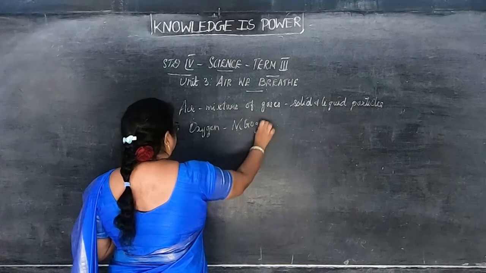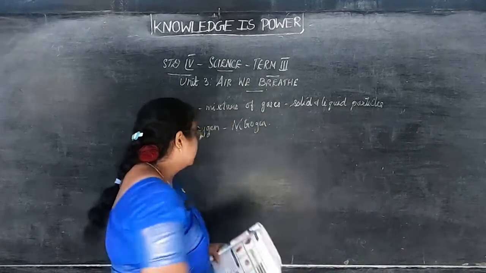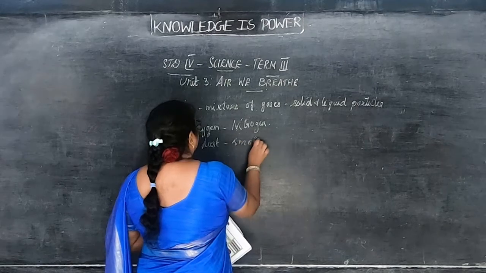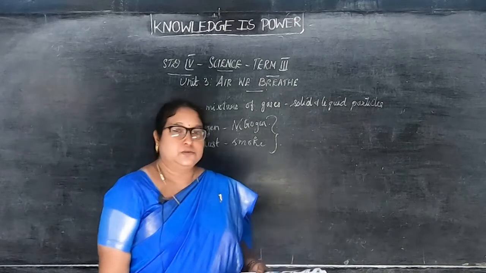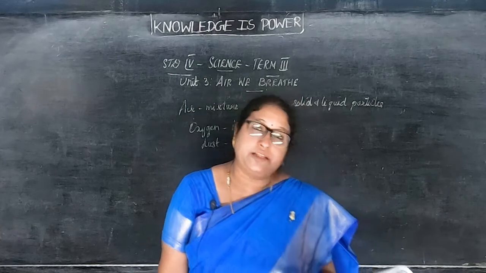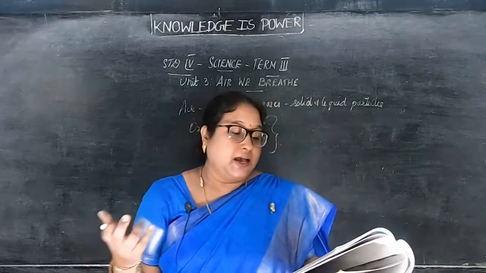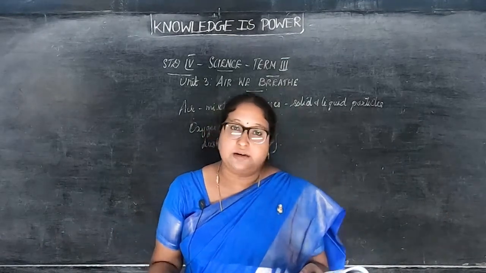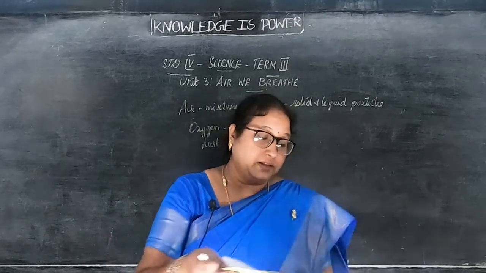So what are the gases present in the air? Oxygen and nitrogen. The air also contains not only oxygen and nitrogen, but dust and smoke also. The air we breathe consists of a mixture of gases, and they can be separated as oxygen and nitrogen. So not only oxygen and nitrogen, air also contains dust as well as smoke.